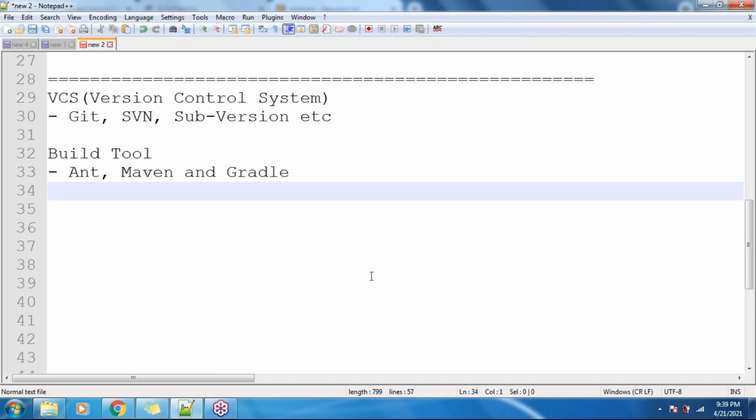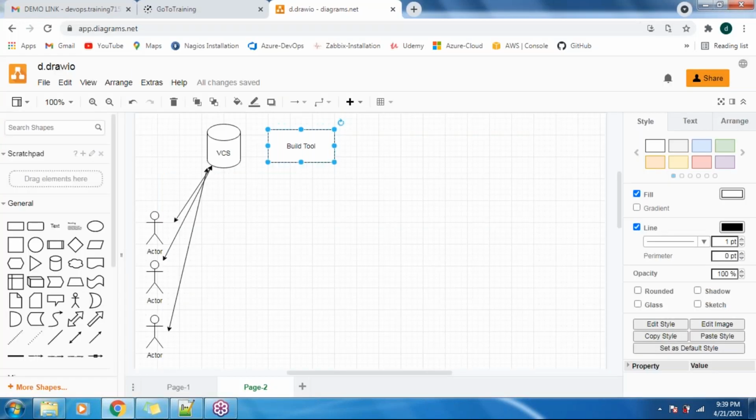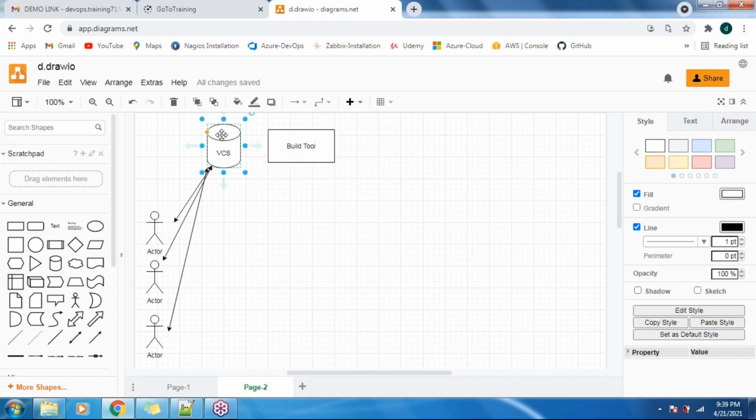So this build tool. Whenever the developer commits the code to the VCS, that is the version control system, we will be having the raw source code under the VCS, guys. It is not an executable code here. It is just code. In normal language, it is just like ingredients.